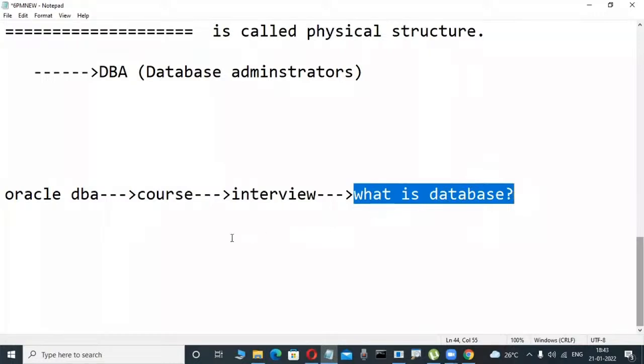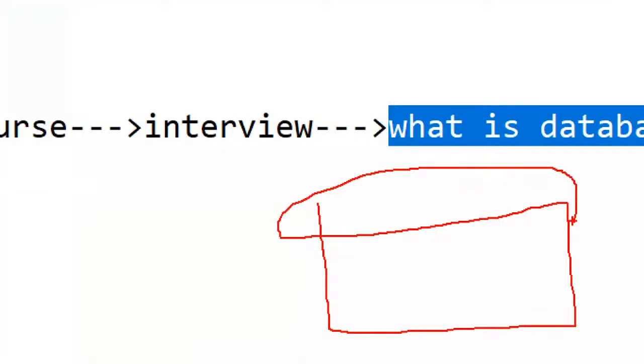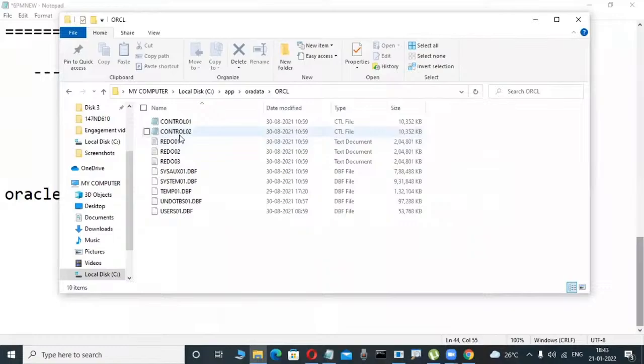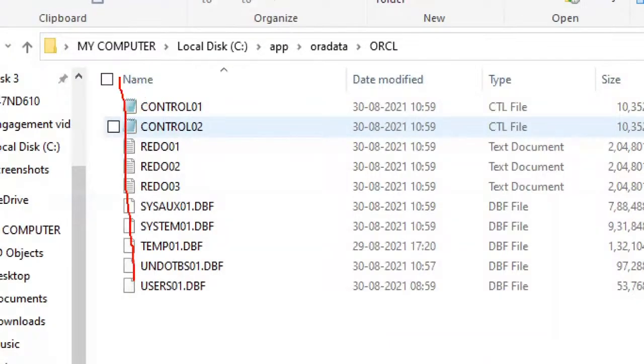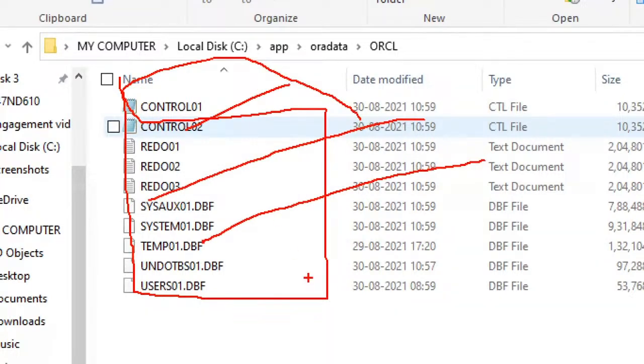I am telling the physical side. Whenever I'm installing the Oracle software, automatically some physical files are created in a disk that is visible: data files, control files, redo log files. That's why, as a database administrator, what I tell is that a database is a collection of data files, control files and redo log files, and that is original.